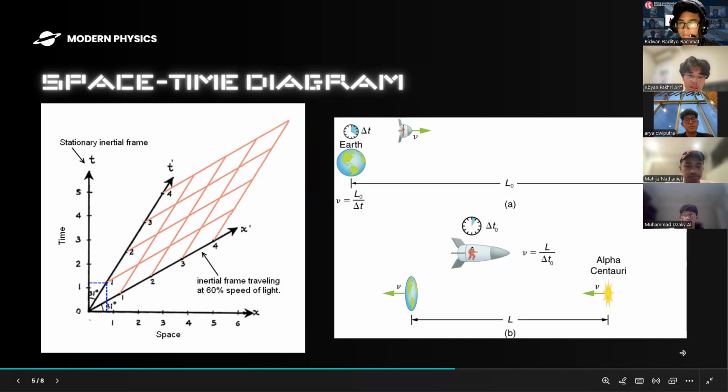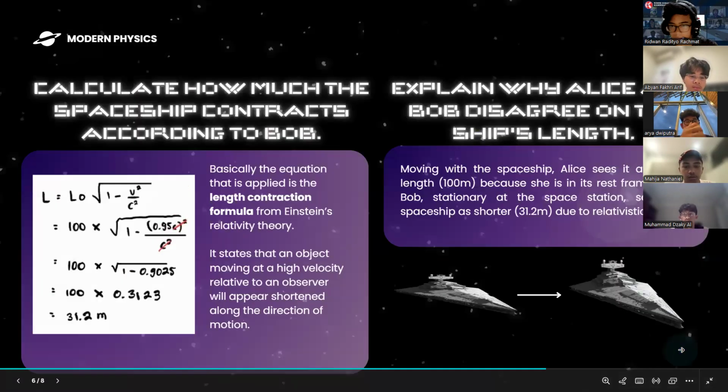And this is also a diagram of how it would look, for example, for the spacecraft itself on the right side. You could see that for the spacecraft itself, everything else seems compressed. But from our point of view, the stationary observer, the spacecraft seems compressed. This is due to relativity. Okay, next.